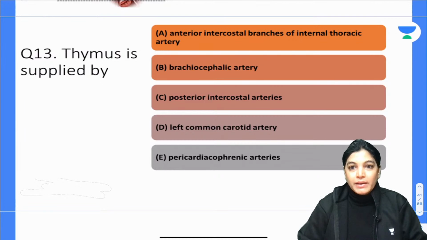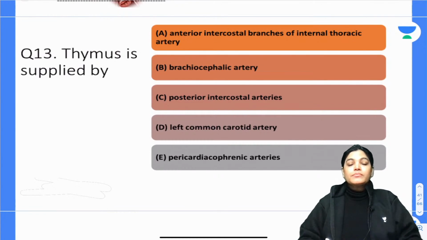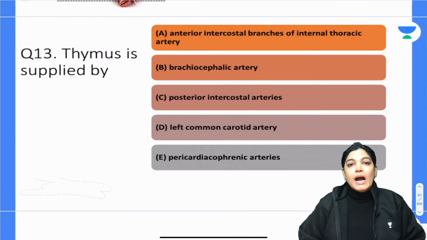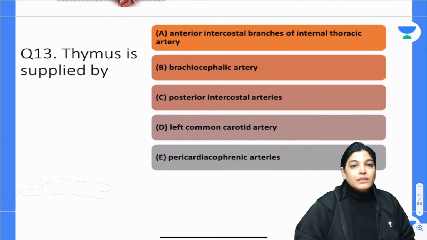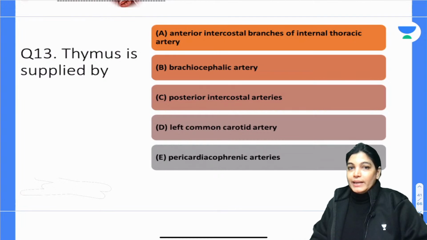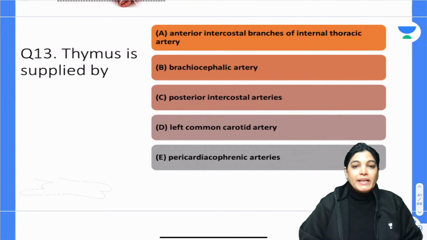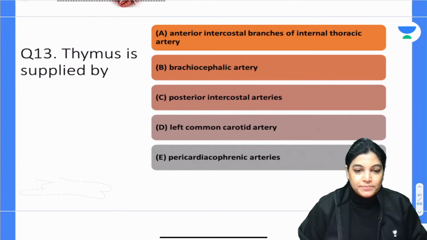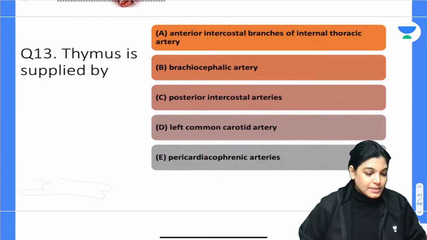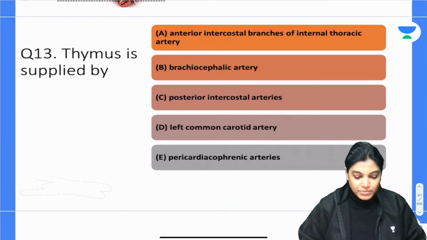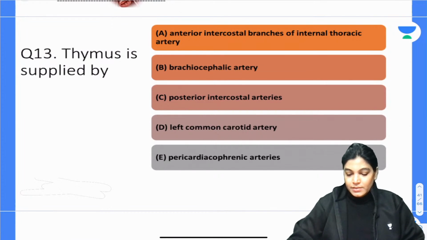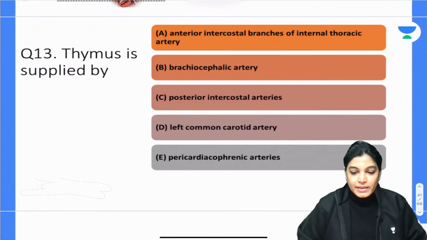Thymus is supplied by, what is the arterial supply of thymus? 5 options are there: anterior intercostal branch of internal thoracic artery, brachiocephalic artery, posterior intercostal artery, left common carotid artery, pericardiophrenic artery. Question number 30. Which is the correct answer? So your time starts now. Mark the correct answer.